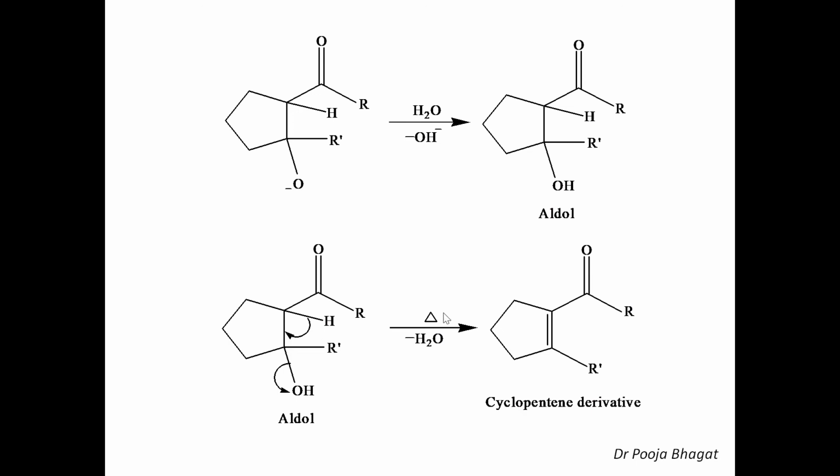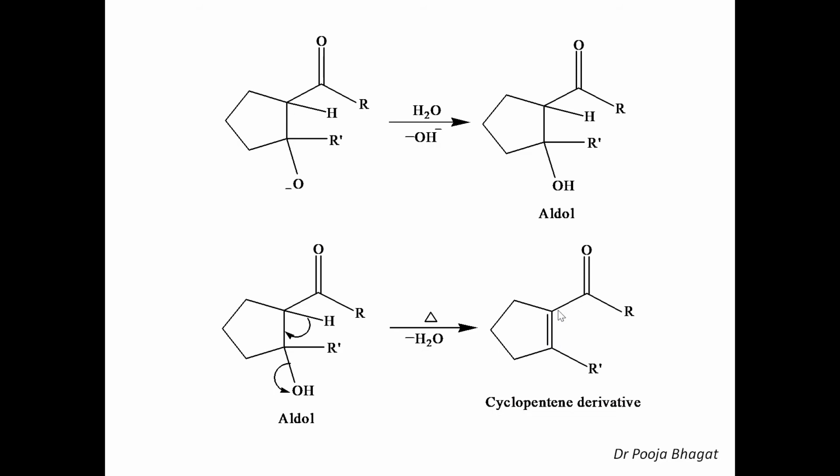Dehydration. So when you heat it, now this is the carbonyl carbon. So this is the alpha carbon. This is the beta carbon. So H from here, OH from here goes out as a water molecule and a double bond comes here.